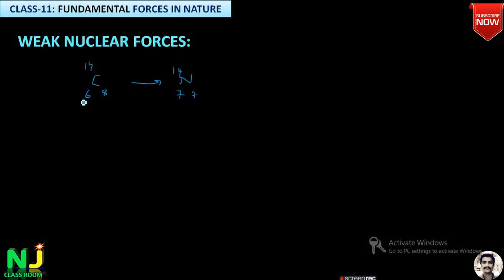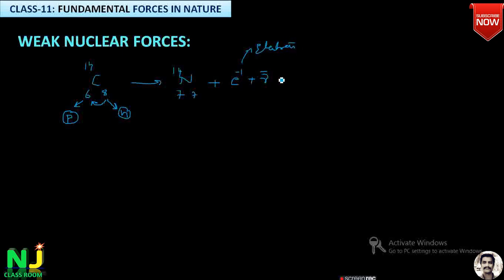Here, what happened? This is the number of protons present in the carbon. This is the number of neutrons present in the carbon. So now what happened? One neutron converted into a proton. Neutron is a neutral particle that doesn't carry any charge, but proton is a charged particle. So now it emits, along with the nitrogen, an electron plus an anti-neutrino. This is what is called electron emission.